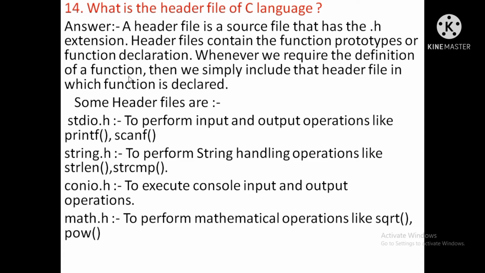Next question, what is a header file in C programming language? A header file is a source file that has the .h extension. Header files contain the function prototypes or function declarations. Whenever we require the definition of a function, then we simply include that header file in which the function is declared.